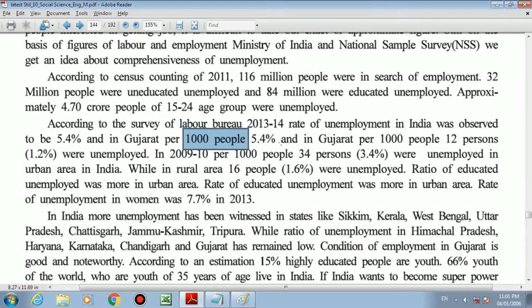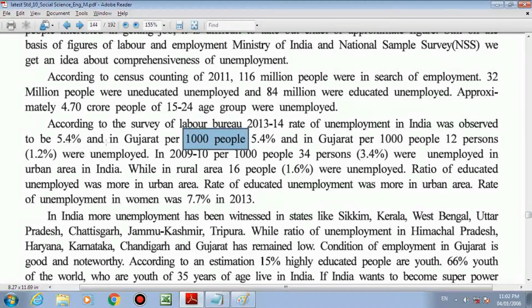mentioned. Now, see, here there is a correction required in the textbook. If you notice carefully, the data mentioned over here is 5.4%. The 5.4% data is of India.